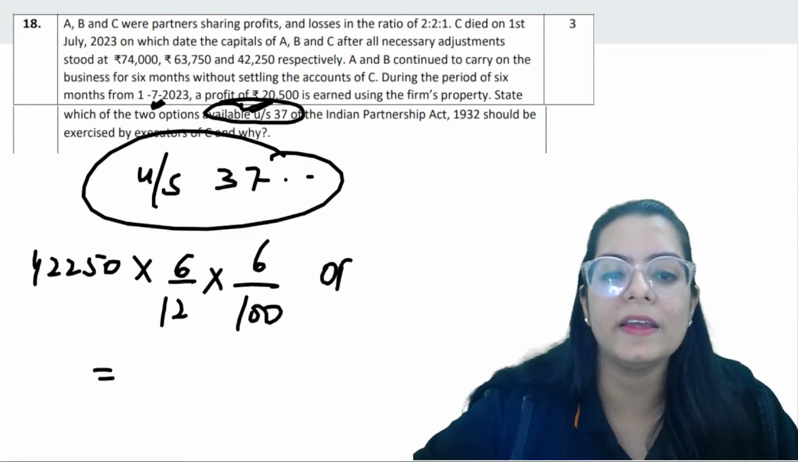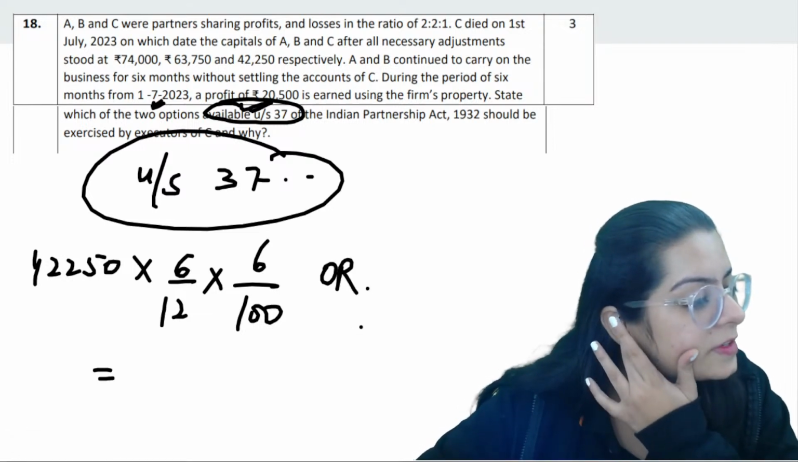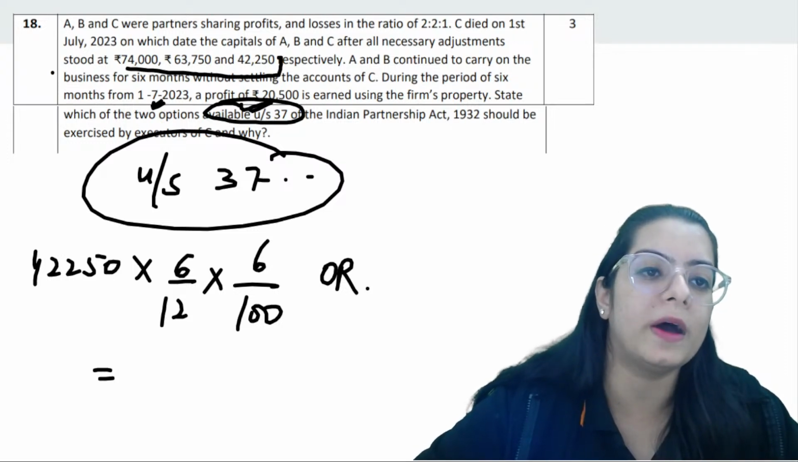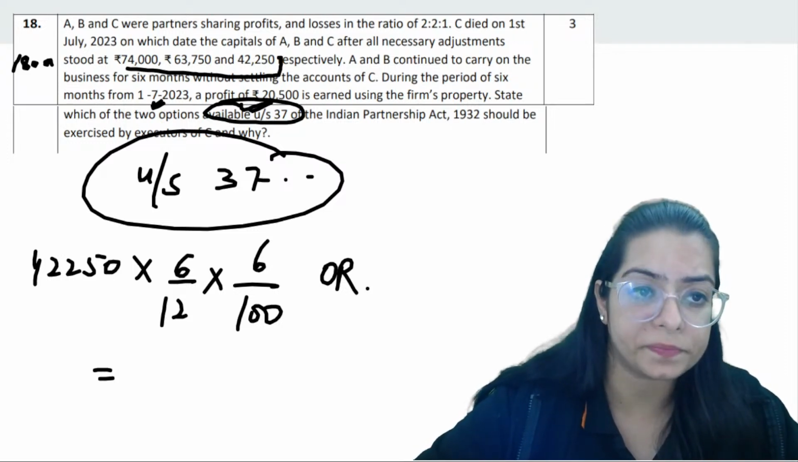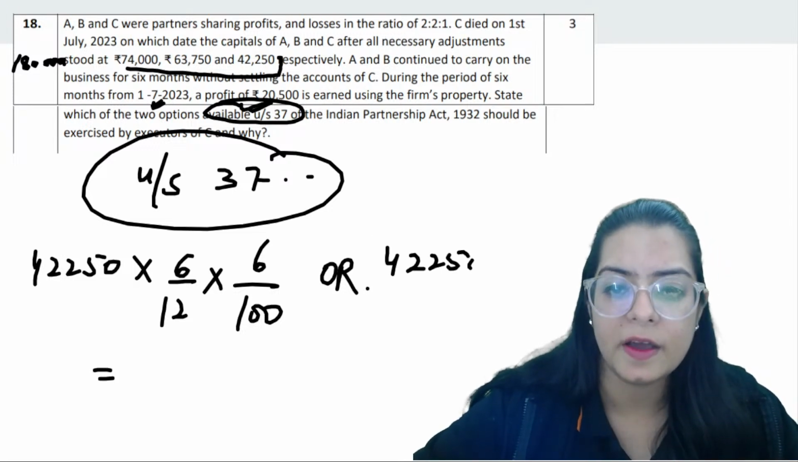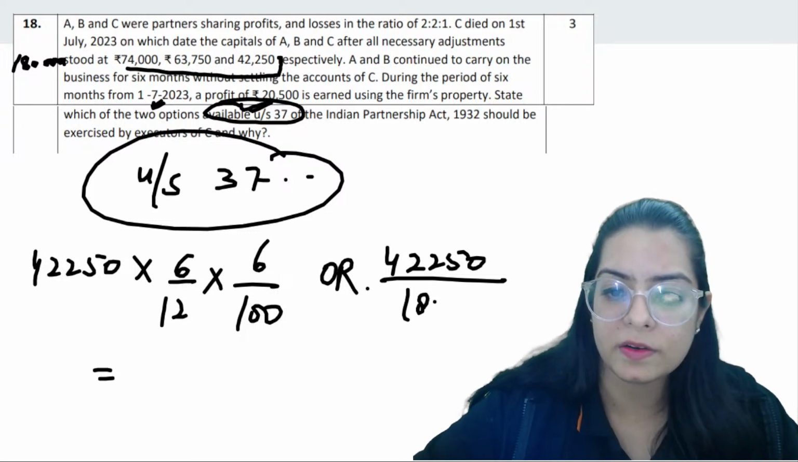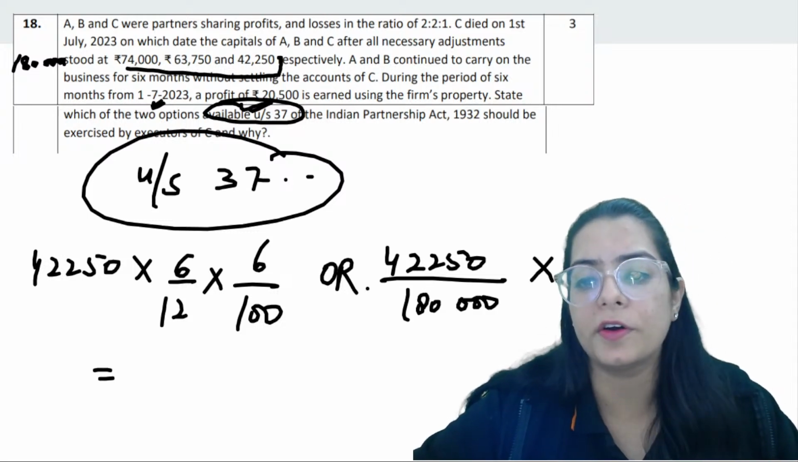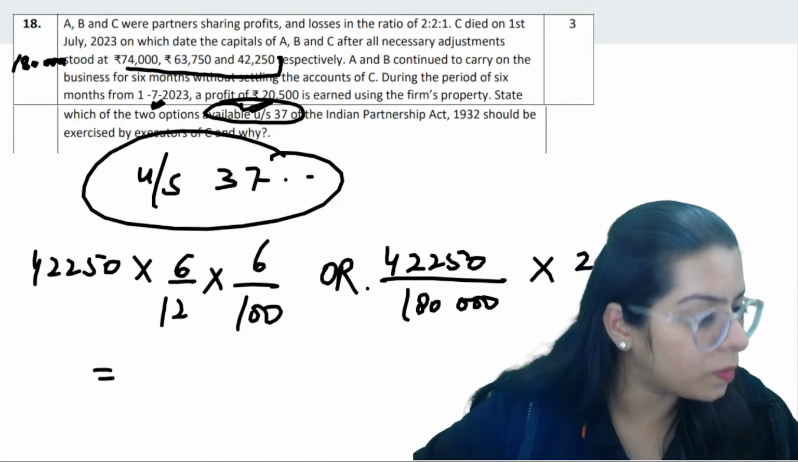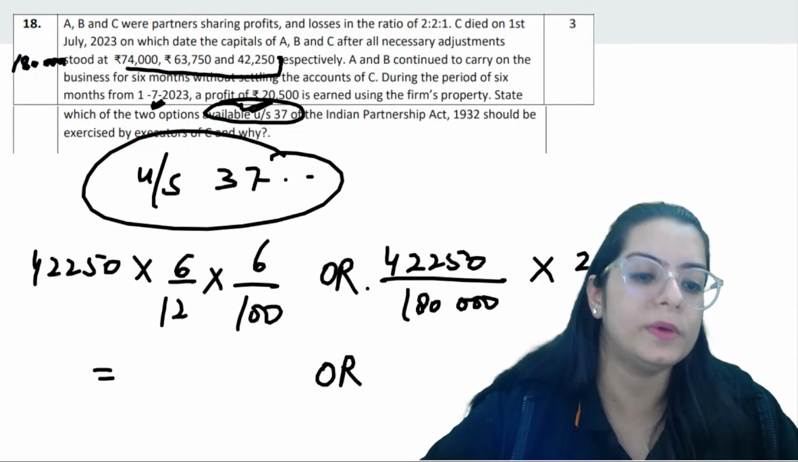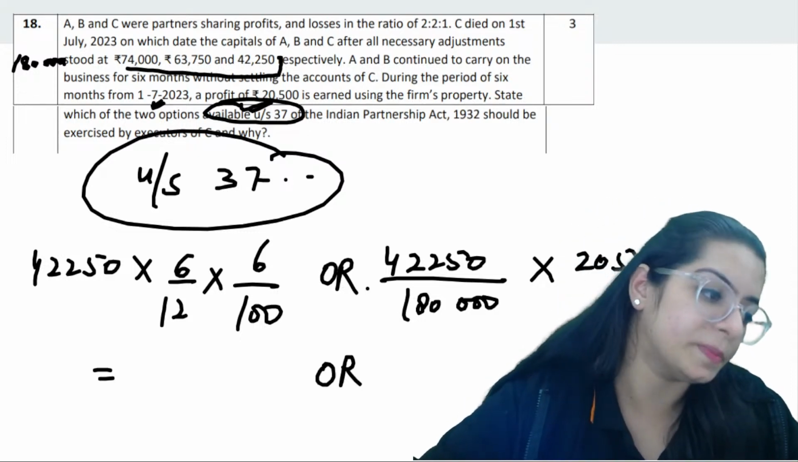The other way to get the amount is to take the total capital. Total of three capitals, I think you'll get 180 as the total capital. Okay? Capital of deceased partner upon the capital of the firm into the share of the profit earned till now. Yes or no? So whichever value is higher will be given to the deceased partner.